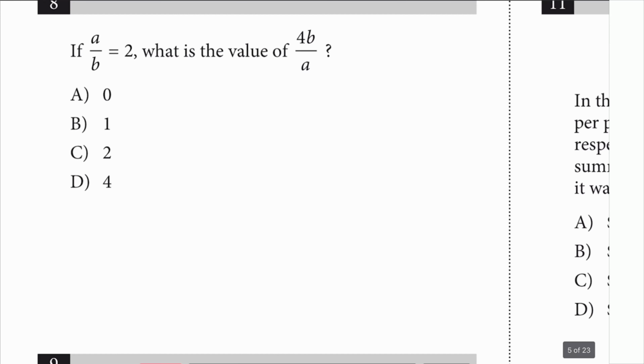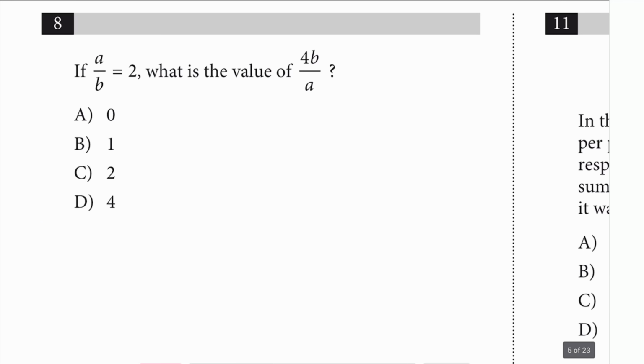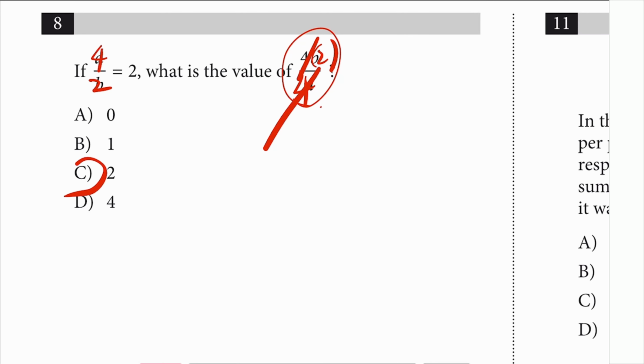Number 8. A over B is 2. So what is the value of 4B over A? Well, you can go ahead and plug things in. So you can just be like, this is 4 and this is 2. You can do that. So A is just a 4. B is a 2. You cancel that 4. So it's 2 it is.